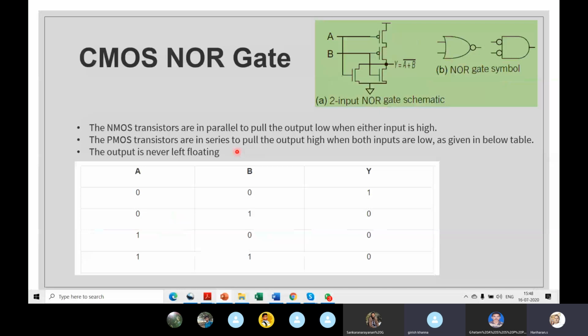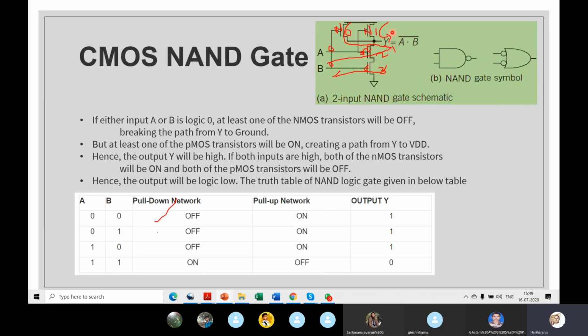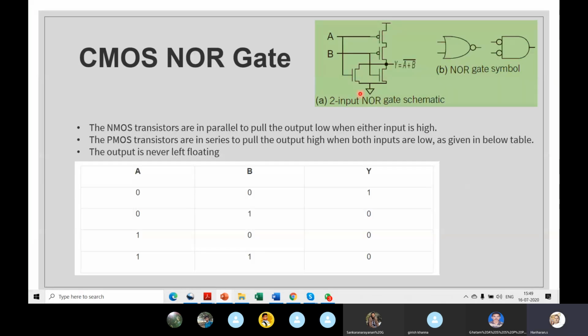It's an OR gate. If you want, you can try. This is optional, so whoever wants can do it. It's not compulsory. It's very similar to that, right? Here the two are in parallel. The NMOS is in parallel and the PMOS is in series here. Exactly reverse. In the previous diagram, the NMOS was in series and the PMOS was in parallel, correct? In the NOR gate, the NMOS is in parallel and the PMOS became series.